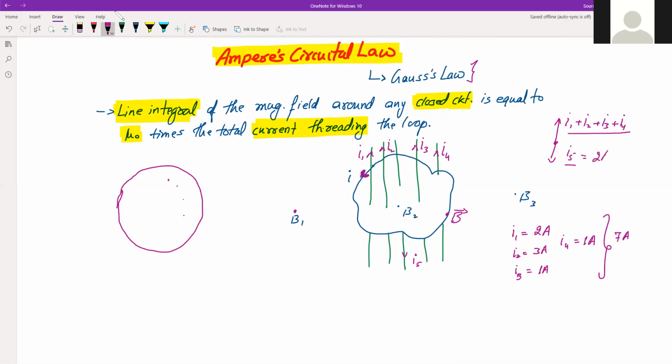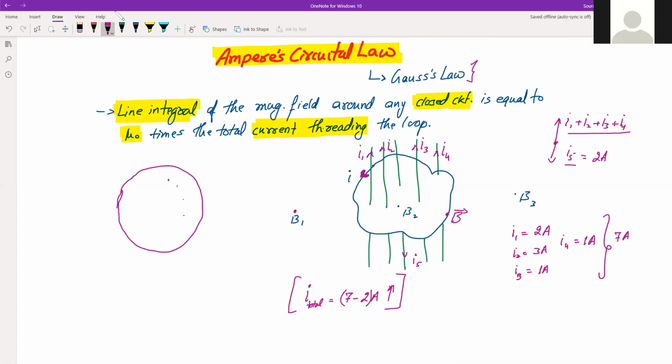So that means the total current threading this surface or imaginary loop, that is I total, is equal to 7 minus 2 amperes. And what will be the direction of this current? 7 is upward, 2 is downward. So the resultant direction of this current will be upwards. So this is how we find the total current threading the loop.